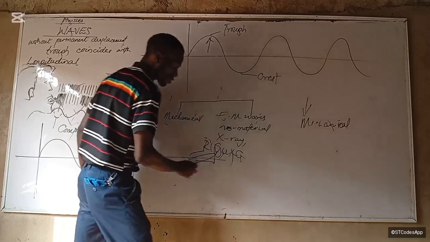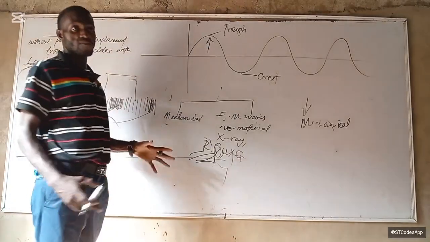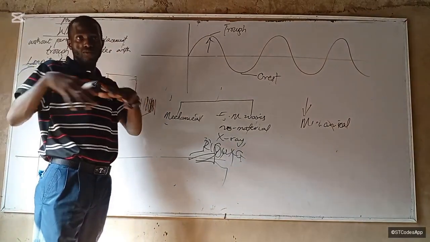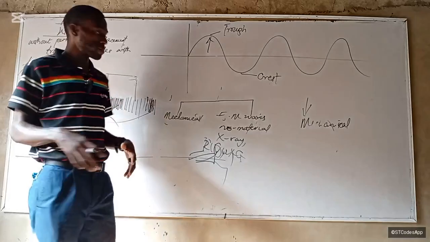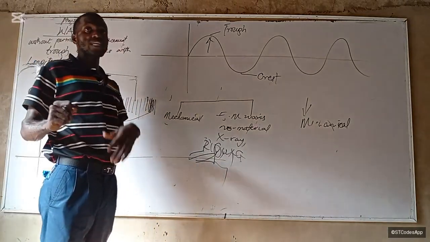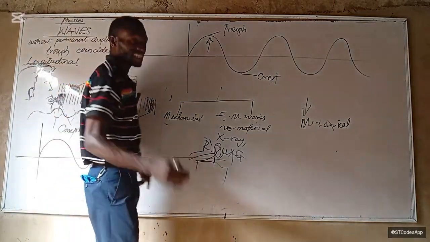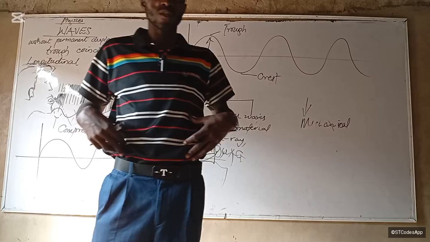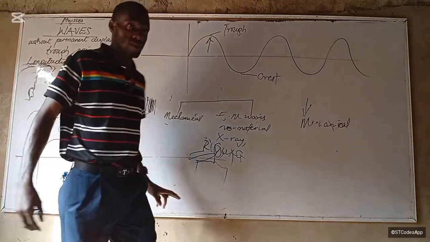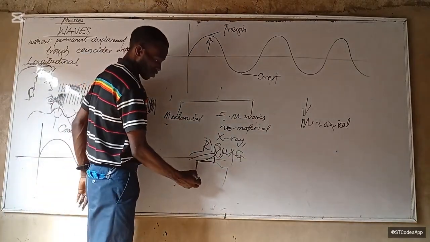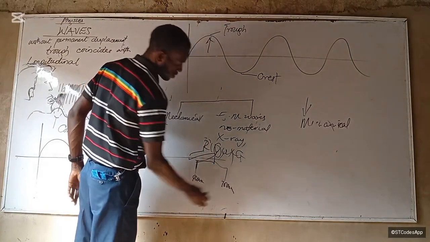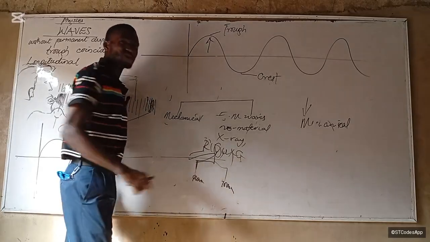Then the visible light spectrum is the one we see, right? I will link a video in the description to show you where I've talked about visible light. Visible light is the portion that we can see. The reason we can see each other putting on different shades of colors of clothes is because of visible light. The visible light spectrum is between 400 nanometers and 700 nanometers. It also has its own spectrum.